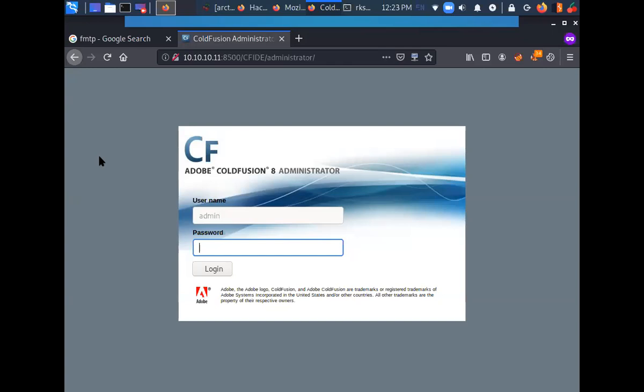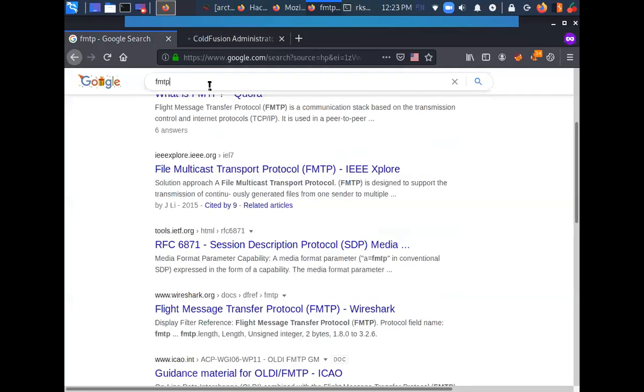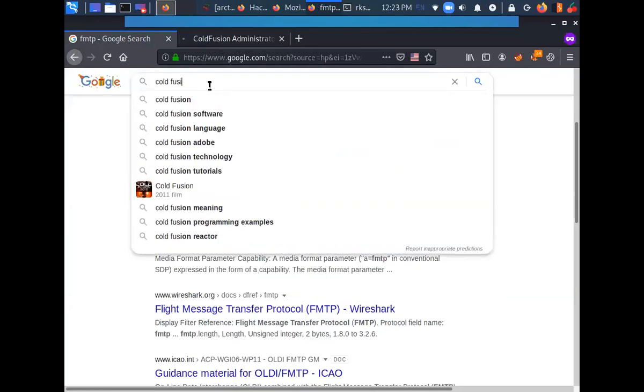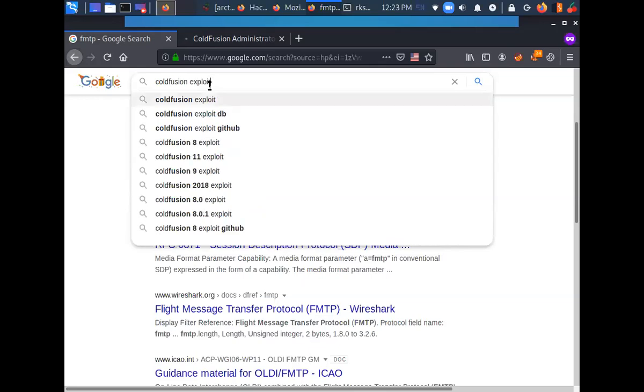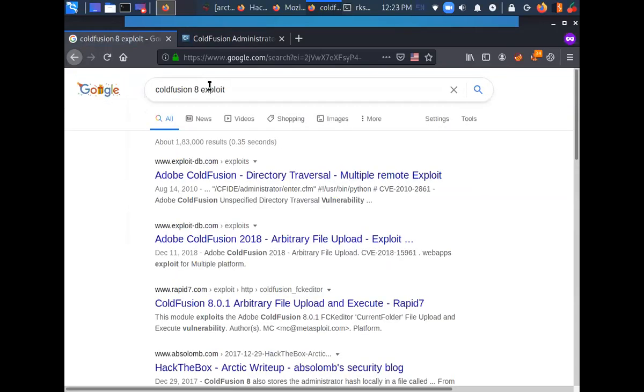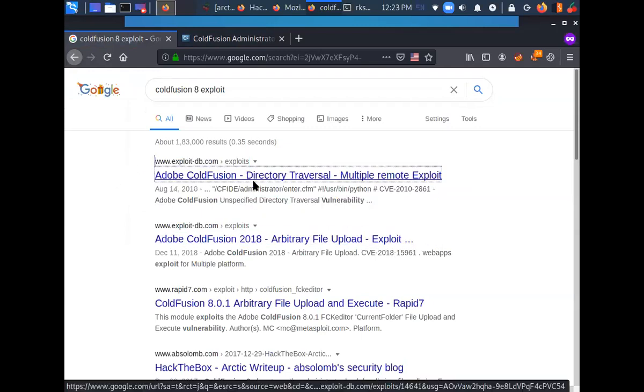Okay, so from this point, what I can do is I can try logging in using default credentials, like admin, admin password, admin 123456, something like that. In parallel, I can search for Cold Fusion 8 exploit. I found two exploits over here. So let's open it.